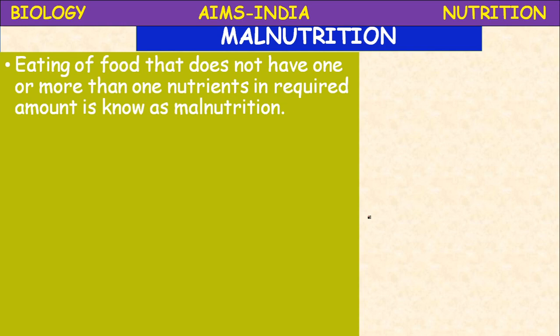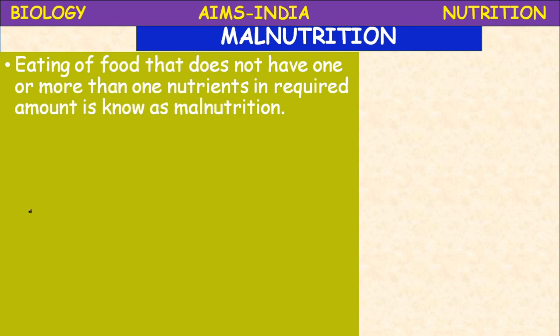It is very important to discuss about the food deficiency diseases. Okay, now let us come to malnutrition. What is balanced diet? Before going to malnutrition, let us know about the balanced diet. A diet which contains all the required nutrients in proper proportion, how much it is required, that much, then it is called a balanced diet.